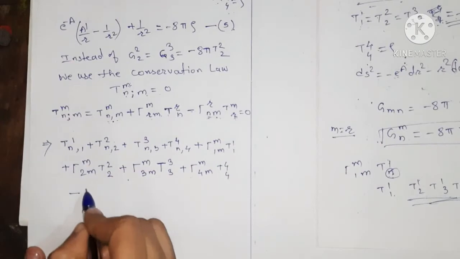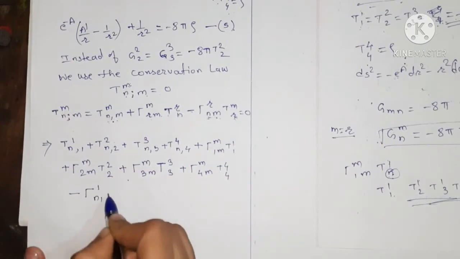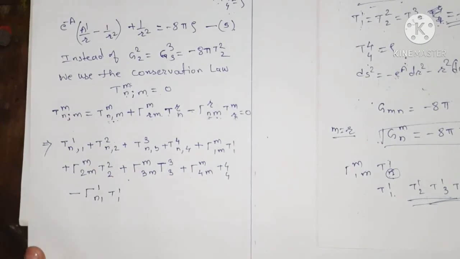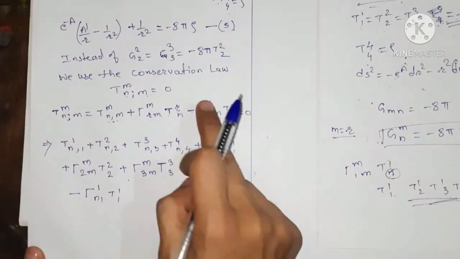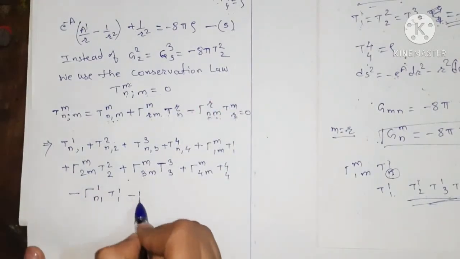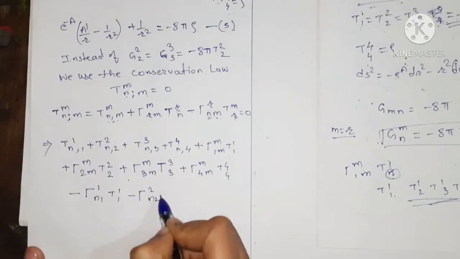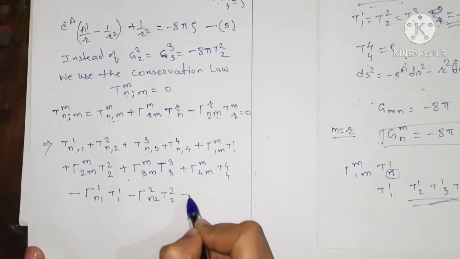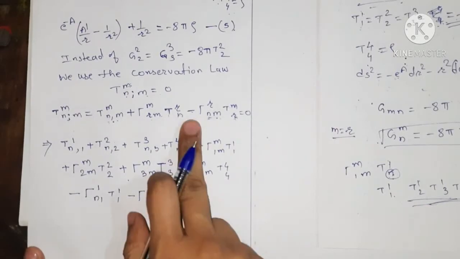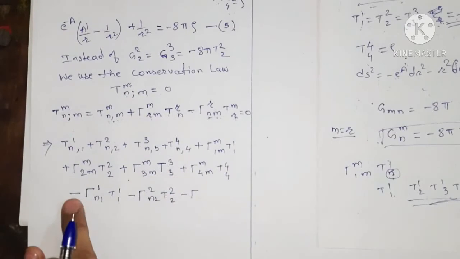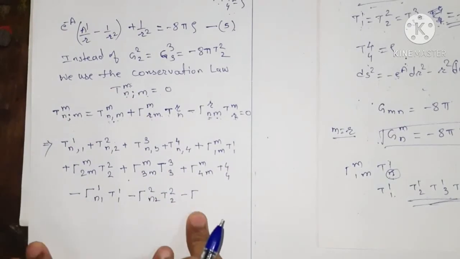So we vary m and r, both dummy suffixes, simultaneously and apply the summation rule. So we have minus Γ^1_{n1} T^{11}, because we are taking m and r equal to 1, then minus Γ^2_{n2} T^{22}, because we are applying the summation rule and taking the minus sign inside the bracket also.